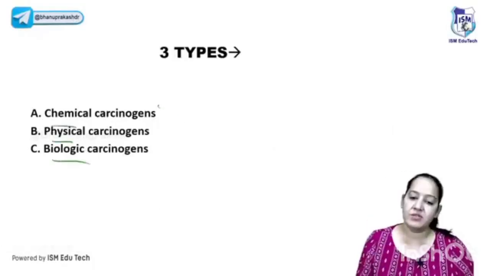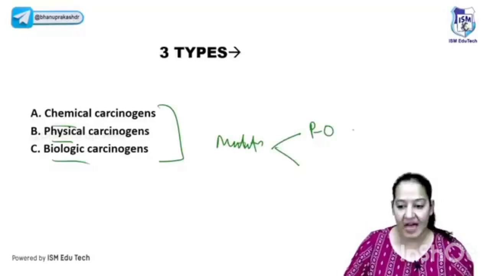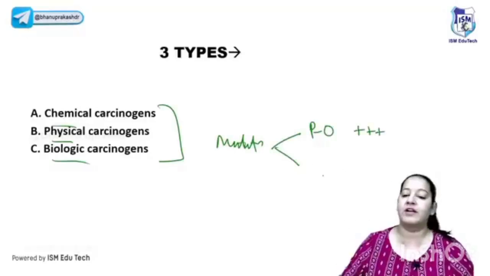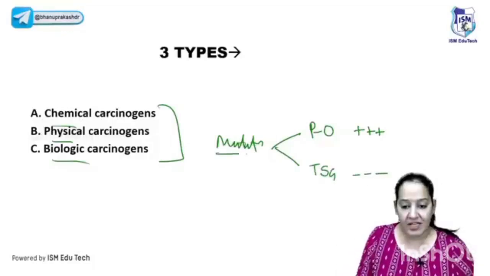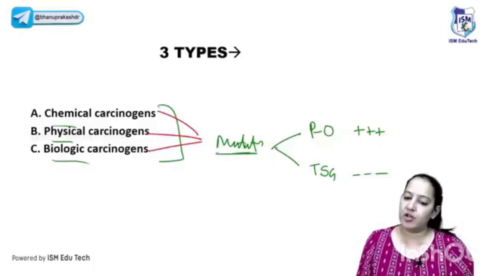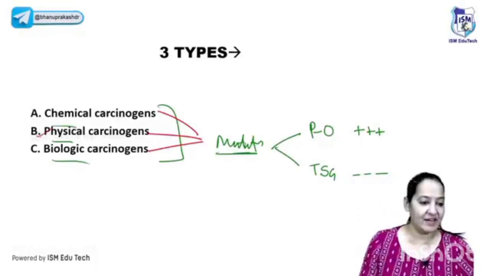So basically there are three types of carcinogens. They all cause mutations in the two genes. Either they cause mutation of proto-oncogene, that is gain of function mutation, so it gets overstimulated, or they cause mutation of tumor suppressor gene, that is loss of function mutation, so it gets inhibited. First understand what carcinogenesis is. Have you got it?